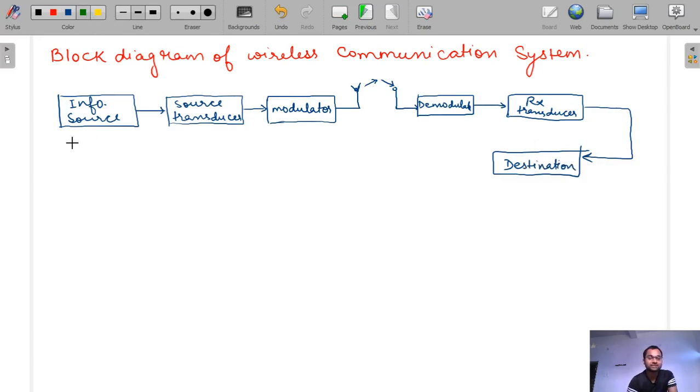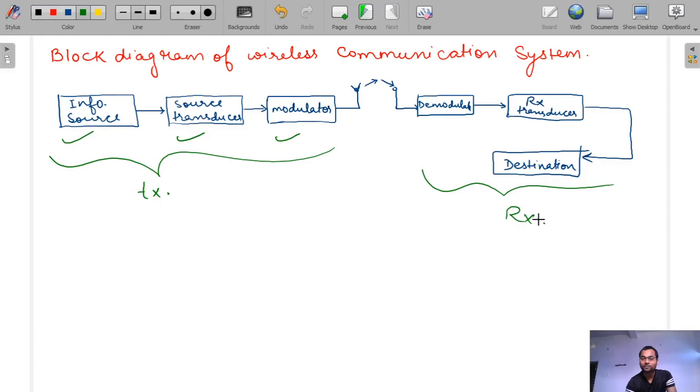So these are the basic components of the wireless communication system. First of all, the information source is converted into electrical form using the source transducer. Then it is modulated and then transmitted. This is the transmitter end, and this is the receiver end. In the receiver end, first the signal is demodulated to its original frequency, and then the receiver transducer converts the electrical signal into the equivalent physical signal, which is given to the destination, the user. So this is the block diagram of the wireless communication system.